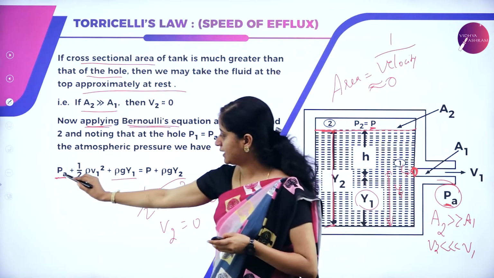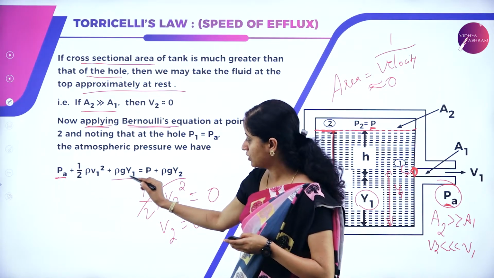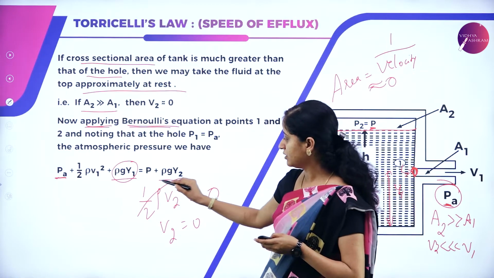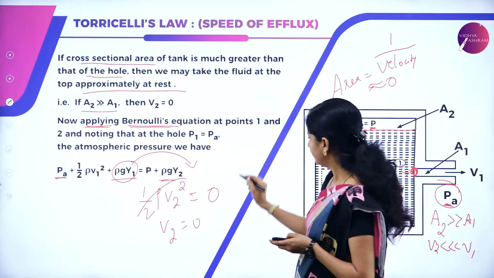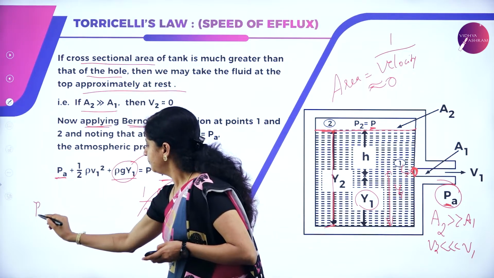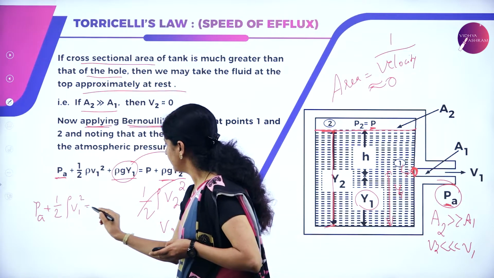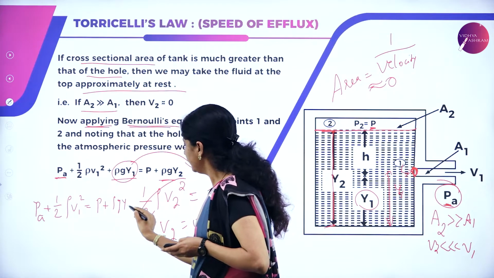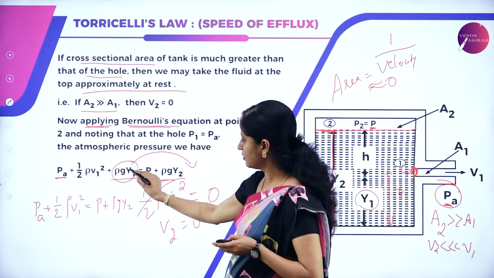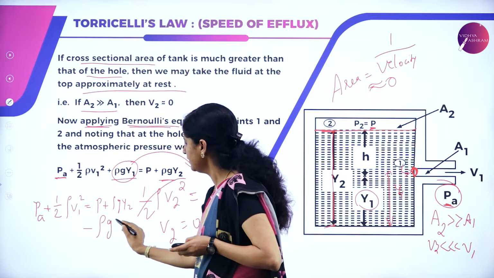Go to the last expression, that is Pa plus half rho V1 square plus rho g Y1 here, and rho g Y2 here. Take this to the other side. So, what do we get? We get Pa plus half rho V1 square is equal to P plus rho g Y2, already we have here, and rho g Y1, when it goes to the other side, becomes minus rho g Y1.